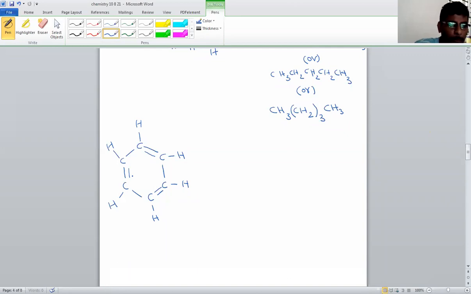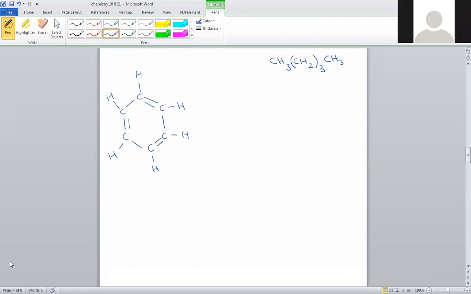So this is the complete structure, the molecule name is benzene. It is a benzene molecule.